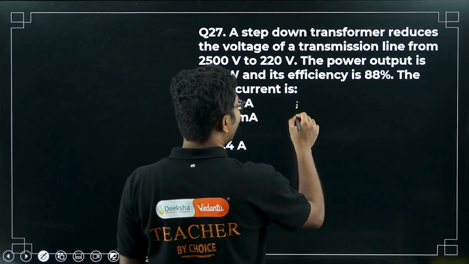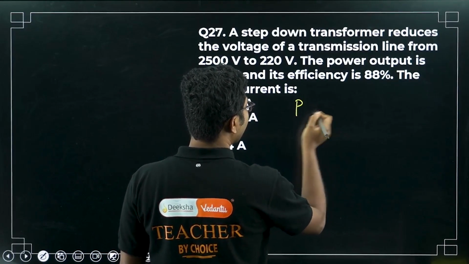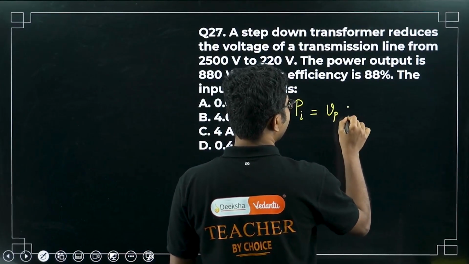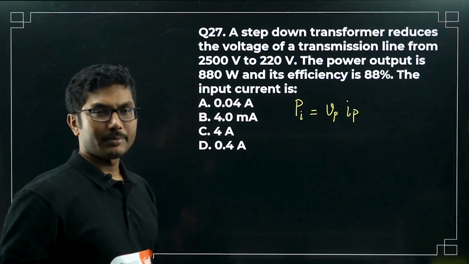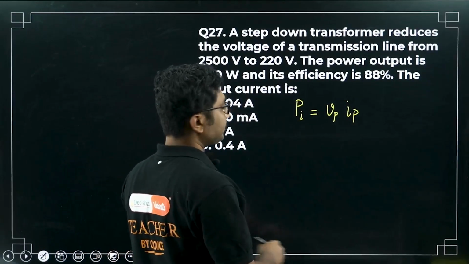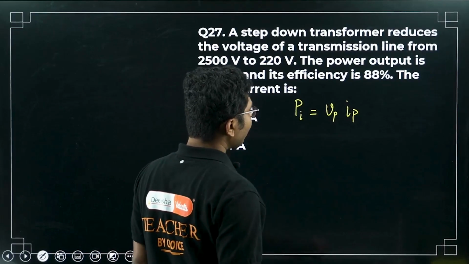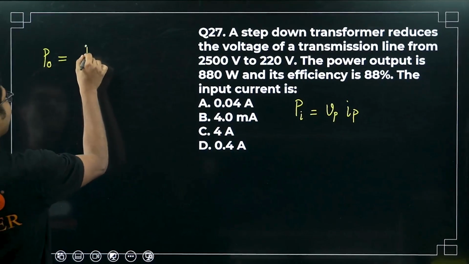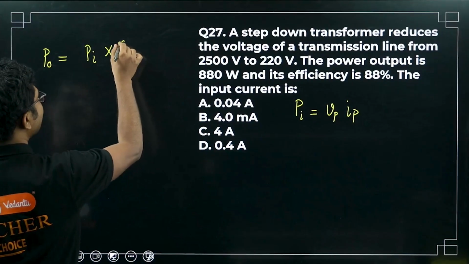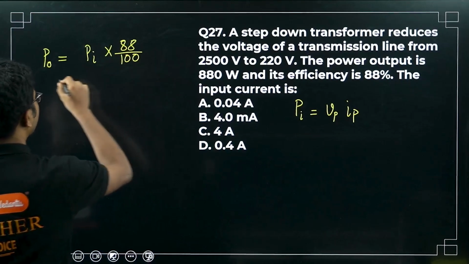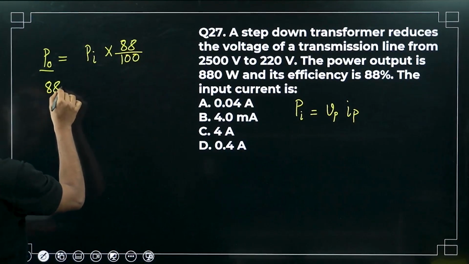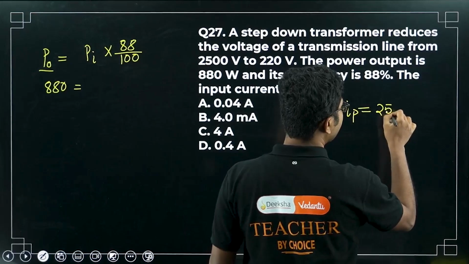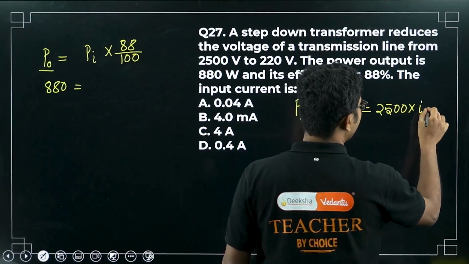So what is the power input? Power input is voltage input times current input, that is voltage in the primary times current in the primary, right? Now, power output is power input times the efficiency, that is 88% in this case, that is 88 by 100. Power output is given as 880 watts. Power input is Vp Ip. What is Vp? Vp is 2500. Ip we don't know, we are trying to find it out.